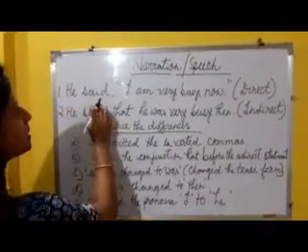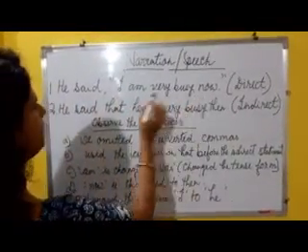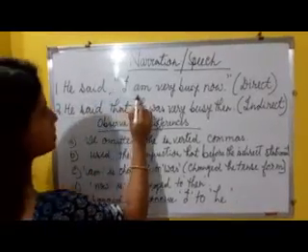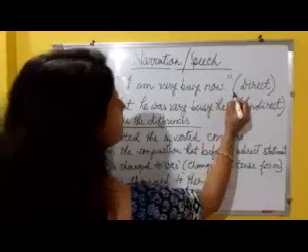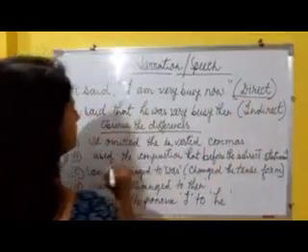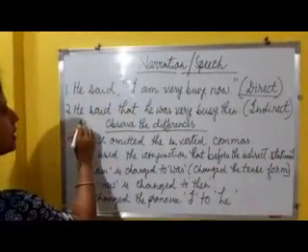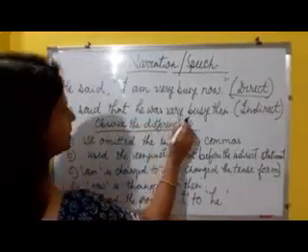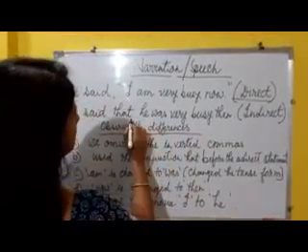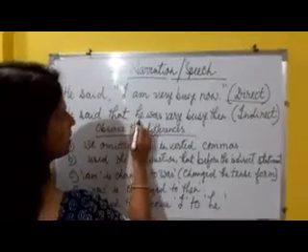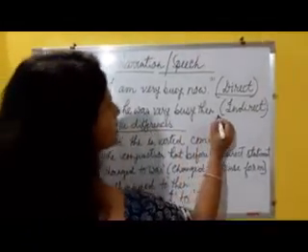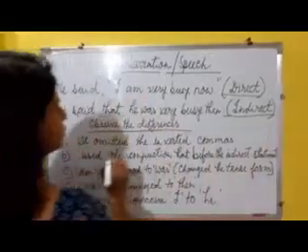First sentence, he said, "I am very busy now." This is the quoting of the exact words of the speaker, which is said to be in direct speech. And the second sentence, he said that he was very busy then. We are not using the exact words used by him, just giving an account of what he said. And this is said to be indirect speech.